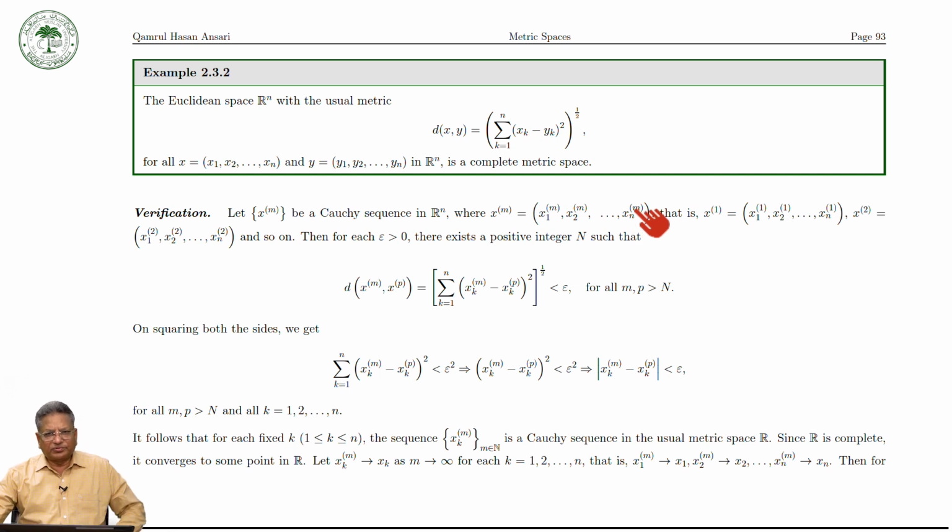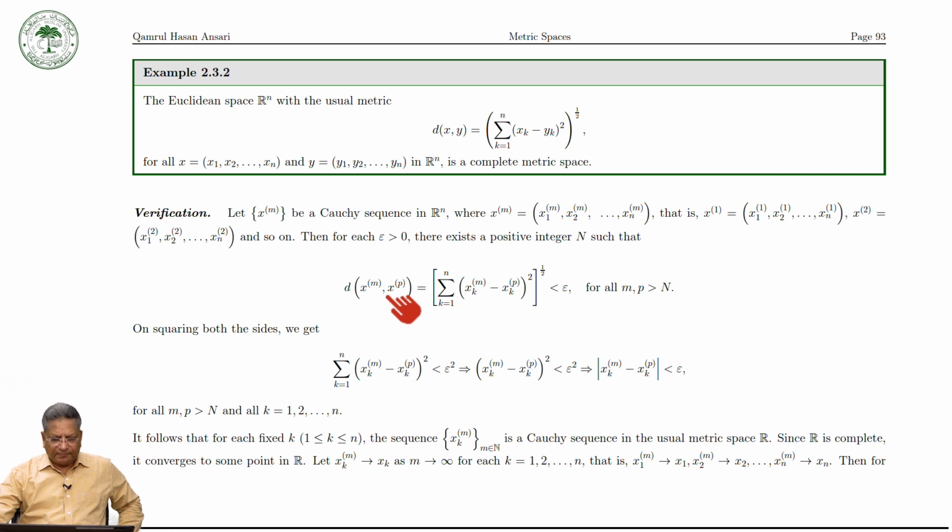The first term of the sequence is x1 1, x2 1, and so on, xn 1. The second term is x1 2, x2 2, xn 2, and so on. So the mth term of the sequence is of this form. Now this sequence is a Cauchy sequence, so for each positive epsilon there exists a positive integer N such that